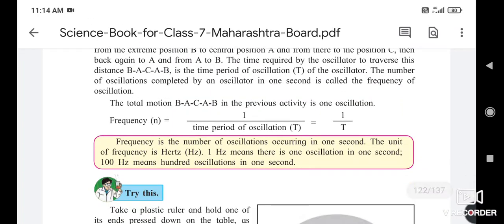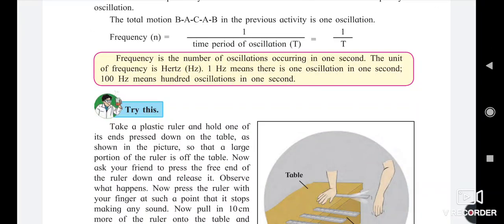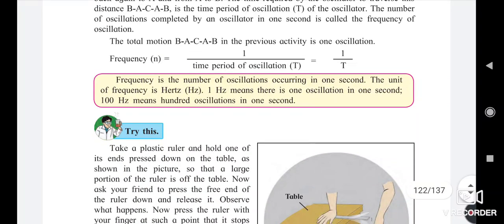The frequency is the number of oscillations that occur in 1 second. The unit of frequency is hertz, denoted as Hz. 1 hertz means there is 1 oscillation in 1 second. 100 hertz means 100 oscillations in 1 second. This is how we measure the frequency of the sound.